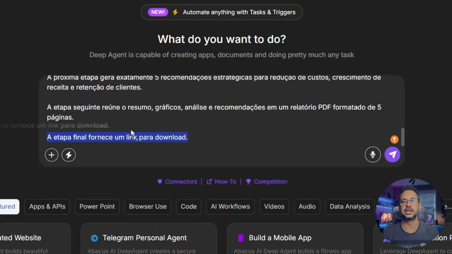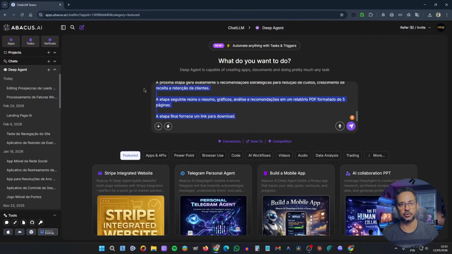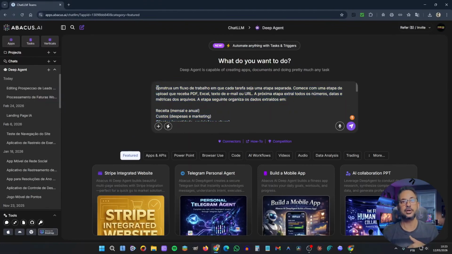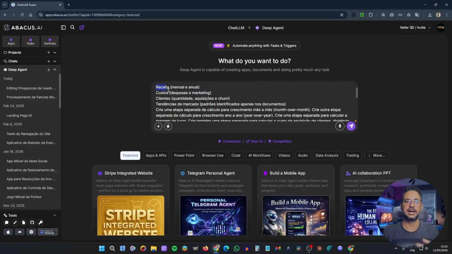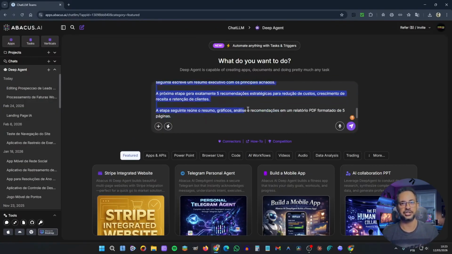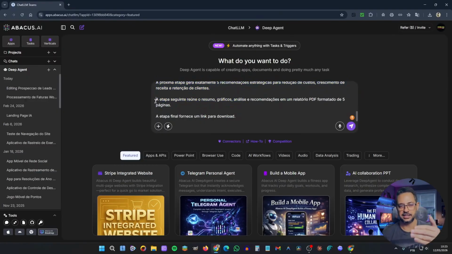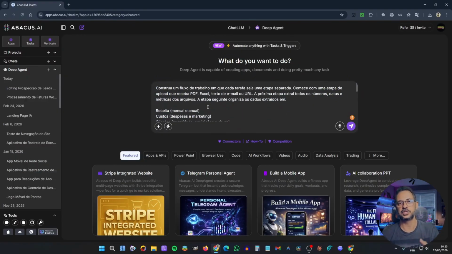Then I'm asking the following. Create a separate calculation step for month-over-month growth. Create another separate calculation step for year-over-year growth, and also a separate step to calculate the profit margin. That's basically it. There are other instructions here so that it can create my workflow in the best possible way. Once that's done, I'll send the command.